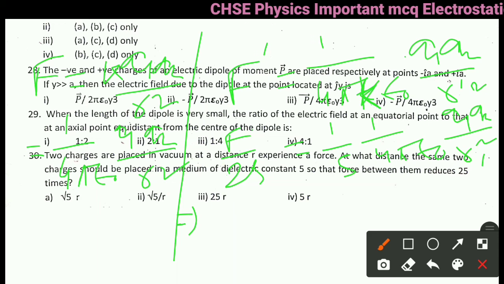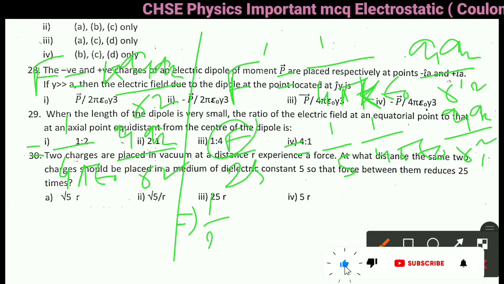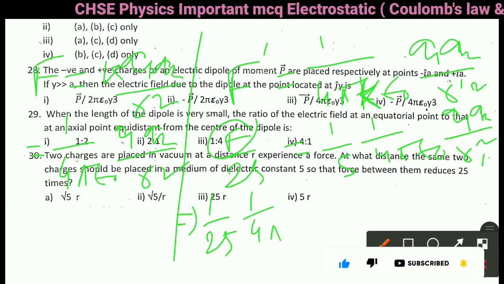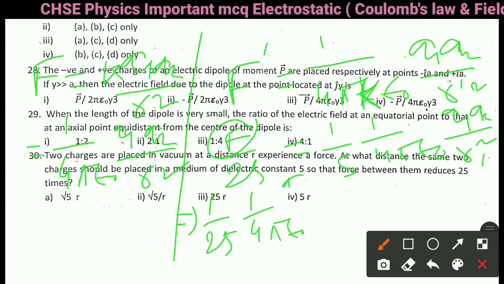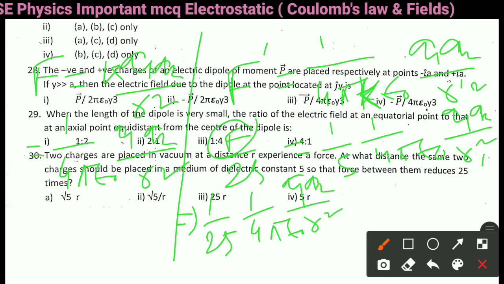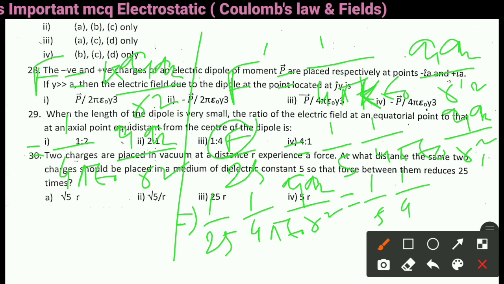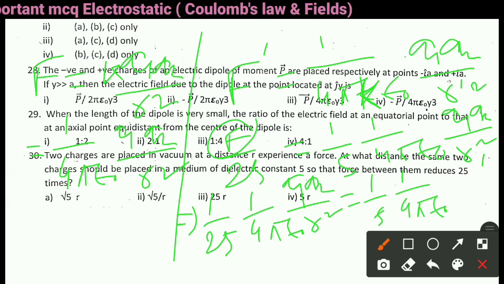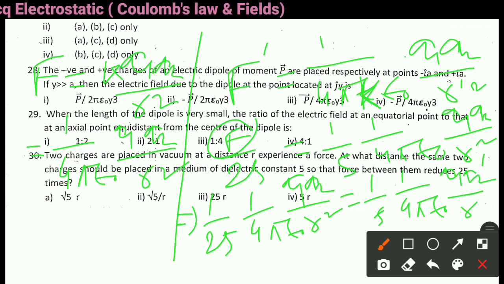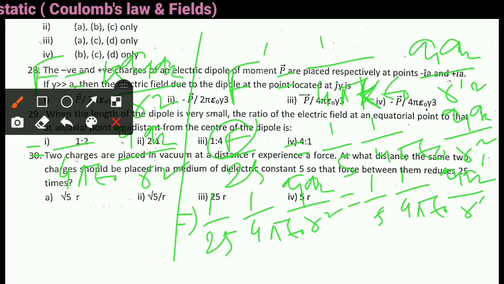Now the value of F is 1 by 25 as it is, 1 by 4 pi epsilon naught Q1 Q2 divided by R square, equal to 1 by 5, 1 by 4 pi epsilon naught Q1 Q2 divided by R dash whole square.